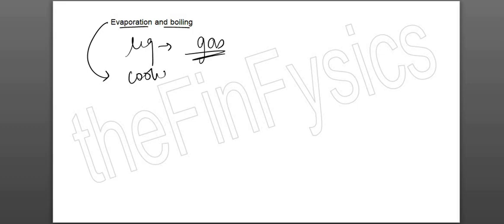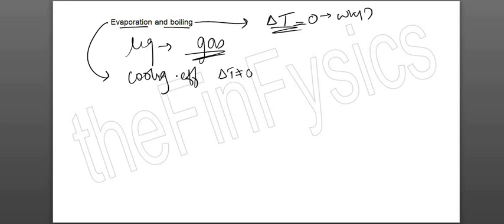The next part is evaporation and boiling. दोनों में we are moving from liquid state to gaseous state. The only difference: in evaporation, you have cooling effect. यहाँ पे the temperature will not change, so delta T will be 0. यहाँ पे delta T is not zero. In fact, जो temperature है वो कम हो जाएगा. यहाँ पे there is no change in temperature. Why? We'll see that later. But evaporation produces cooling effect.